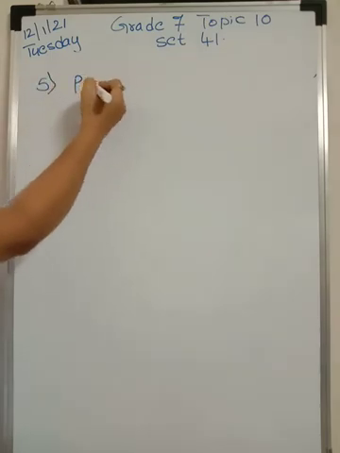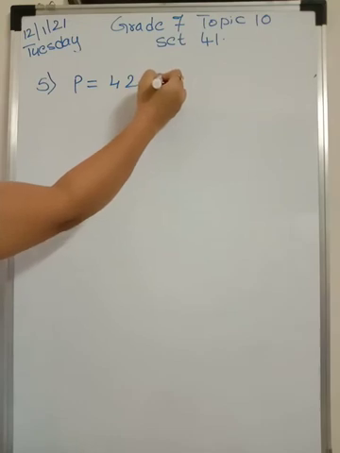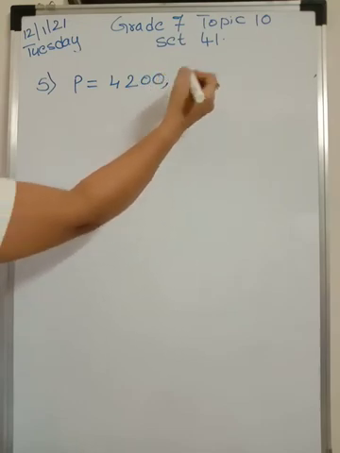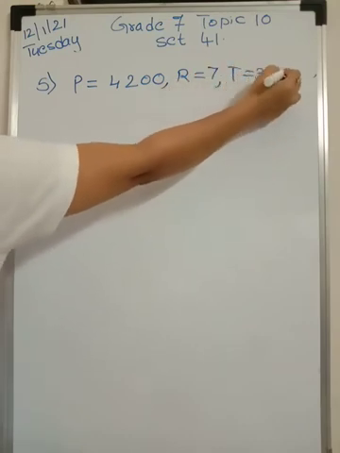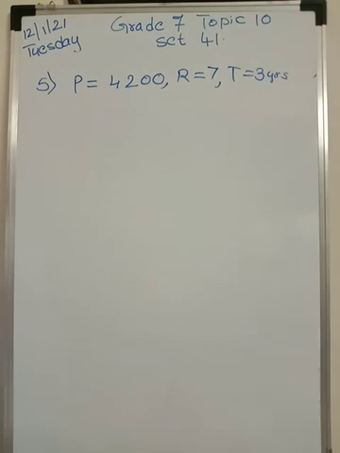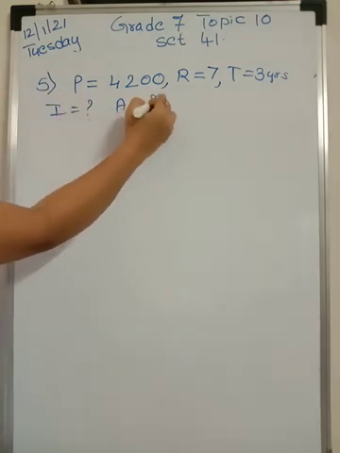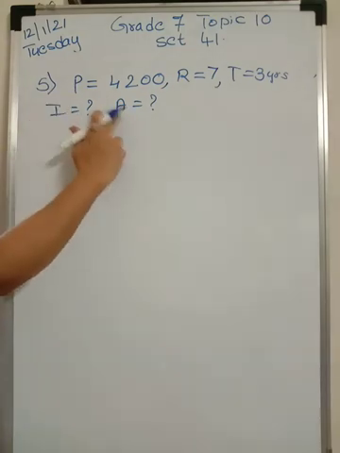Principal is how much? Principal is 4,200. Okay. Then the rate which is given is 7. Time given is 3 years. We have to find interest as well as we have to find amount. Both things we have to find. Now first find out interest. Add it to principal to get amount.